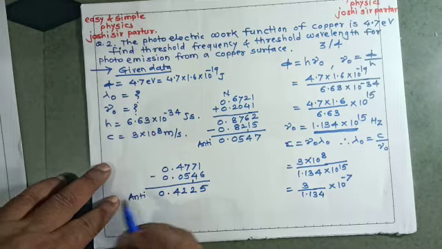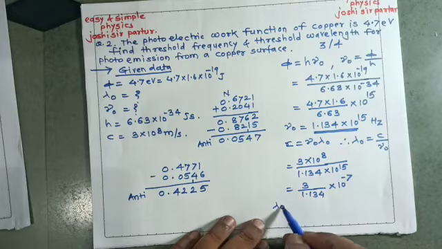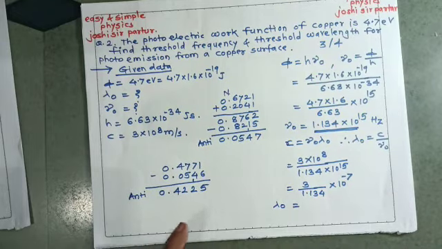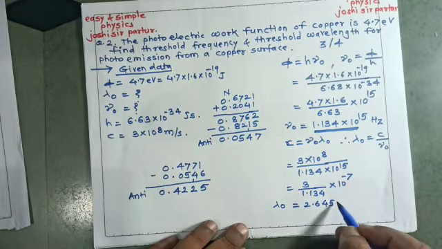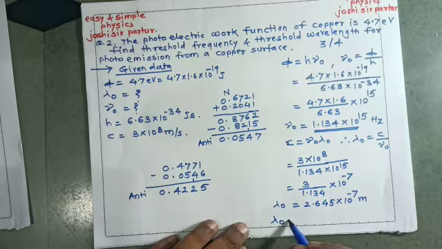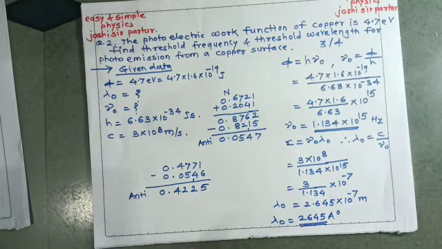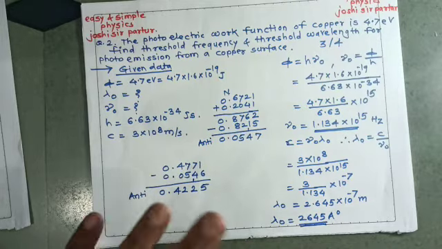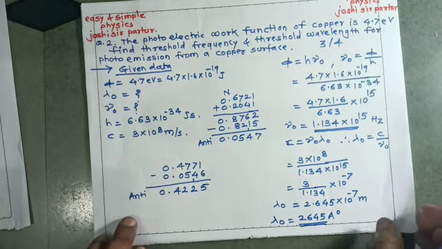So take its antilog. When we take its antilog, it will be 0.42, and 5 is the mean difference. It will be 2.645 into 10 to the power minus 7 meters. So the threshold wavelength will be 2645 angstrom unit, or 2645 into 10 raised to minus 10 angstrom unit. This question will be very easy. If we practice it, then you get a full score for the numericals.